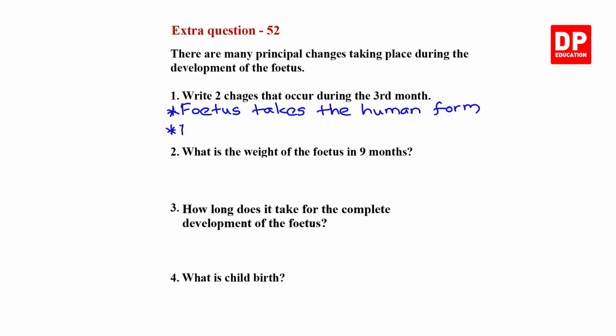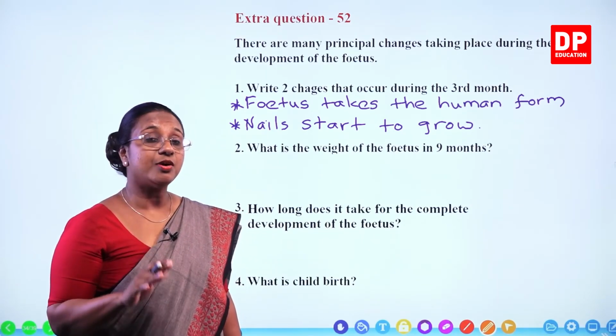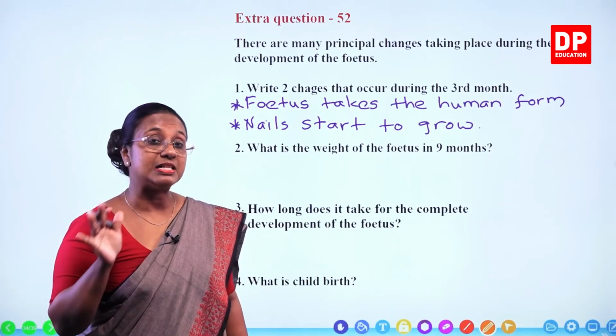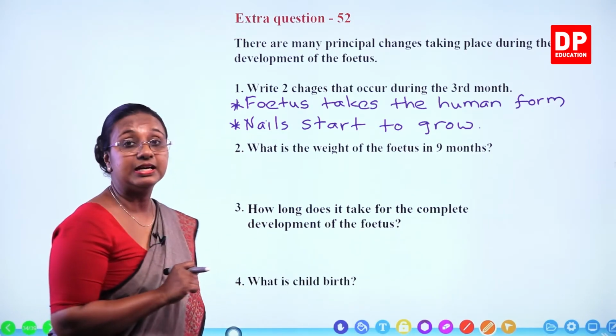And also nails start to grow. You can also say that the head is large when compared to other parts of the body, and also in both males and females, the sex organs start to develop. That is during the 3rd month.